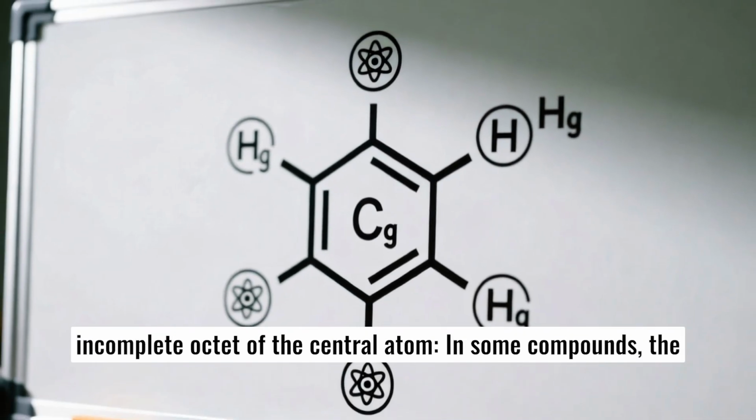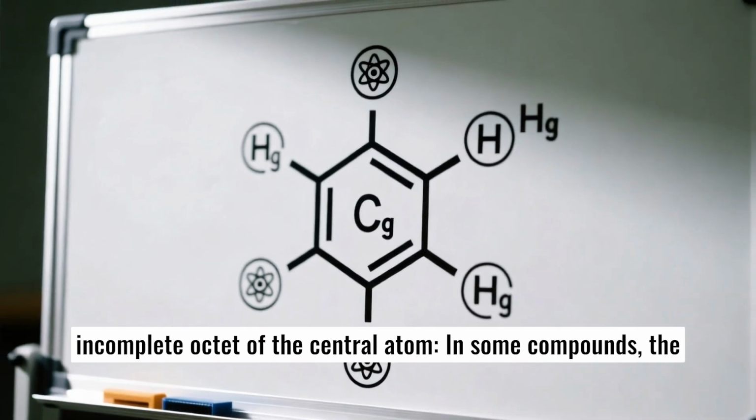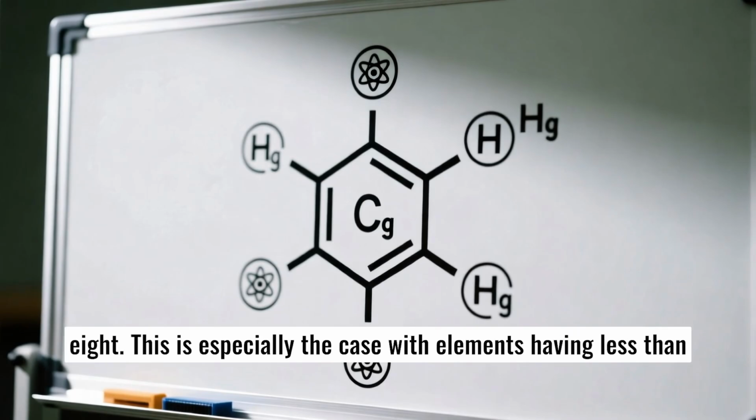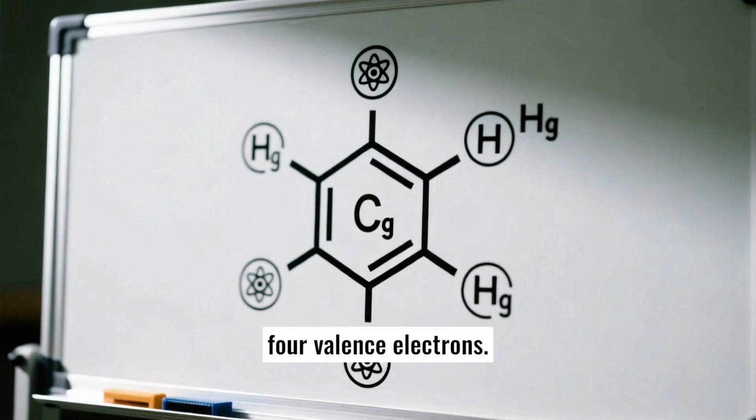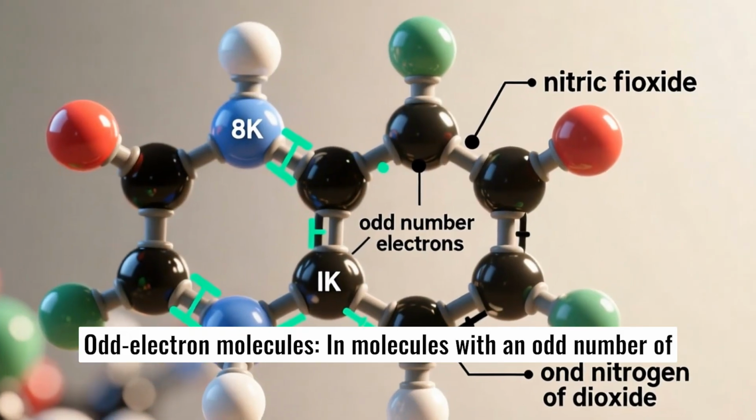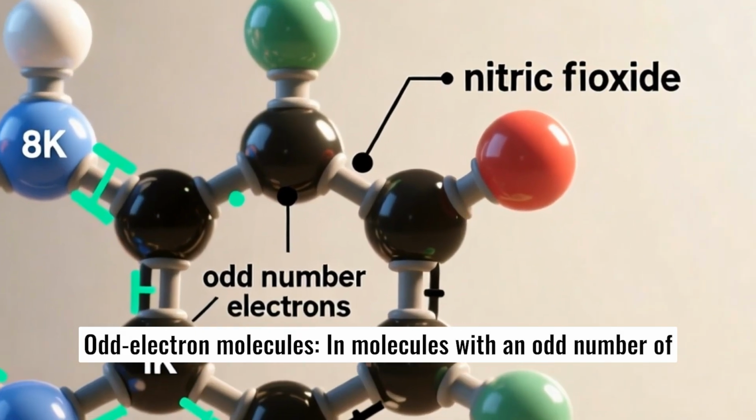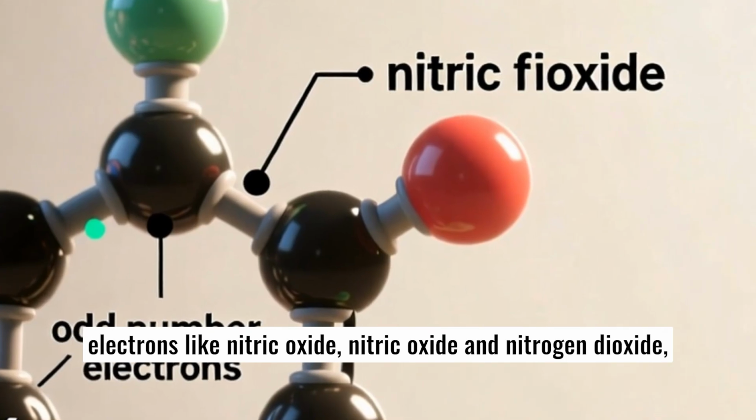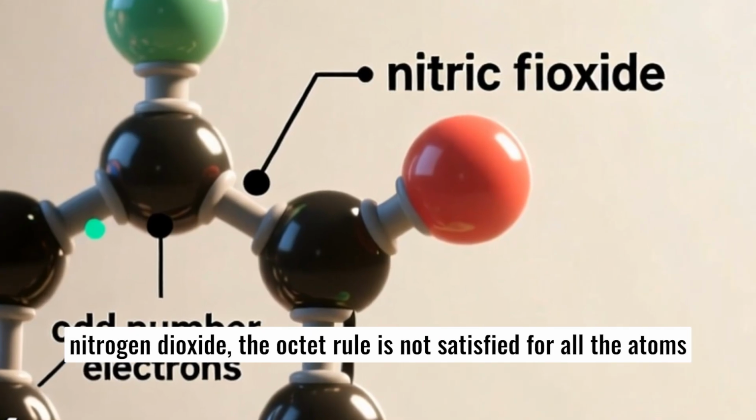The incomplete octet of the central atom. In some compounds, the number of electrons surrounding the central atom is less than 8. This is especially the case with elements having less than 4 valence electrons. Odd electron molecules. In molecules with an odd number of electrons, like nitric oxide and nitrogen dioxide, the octet rule is not satisfied for all the atoms.